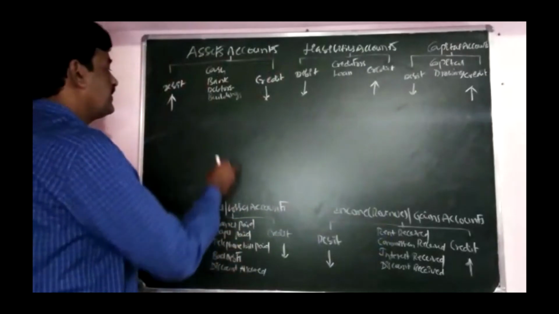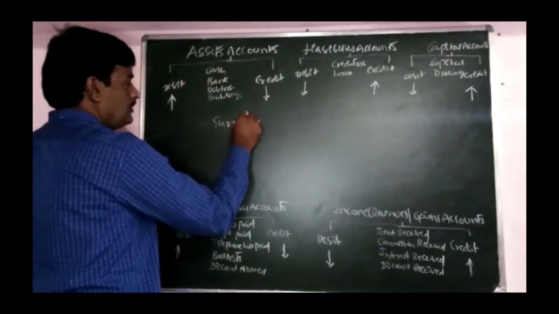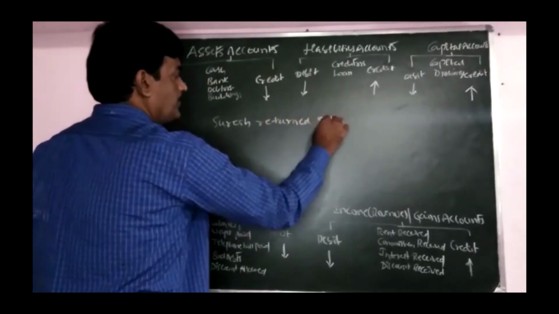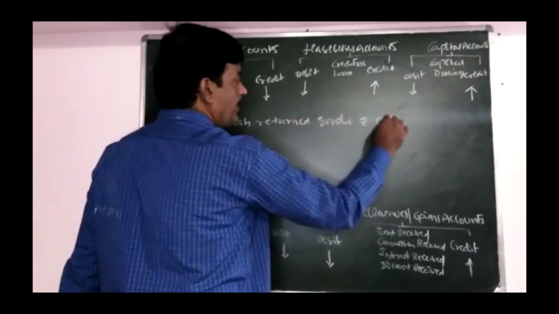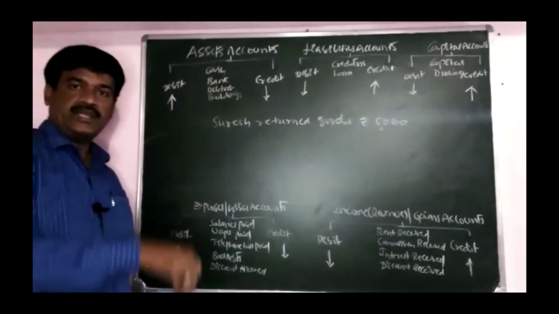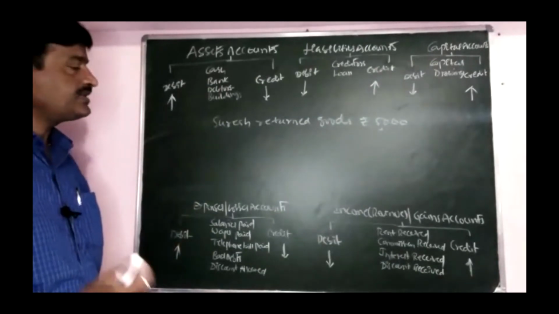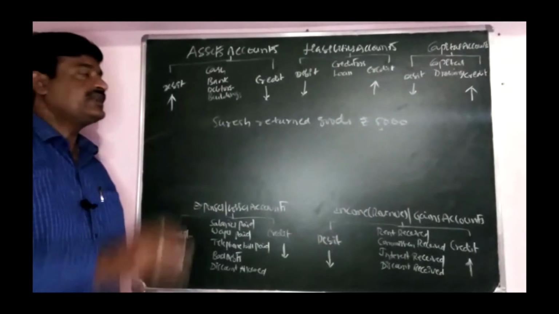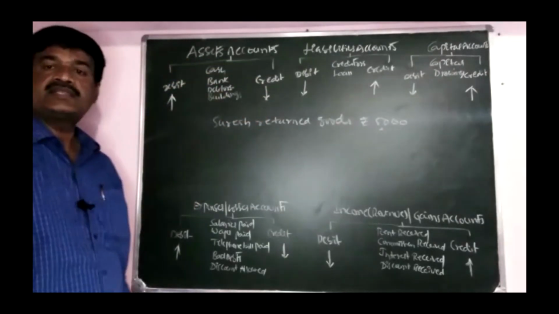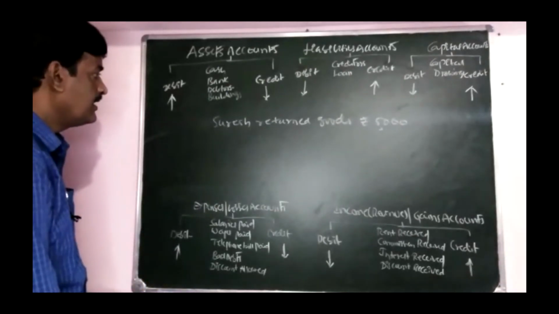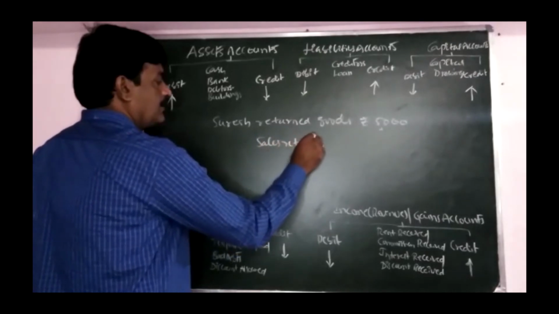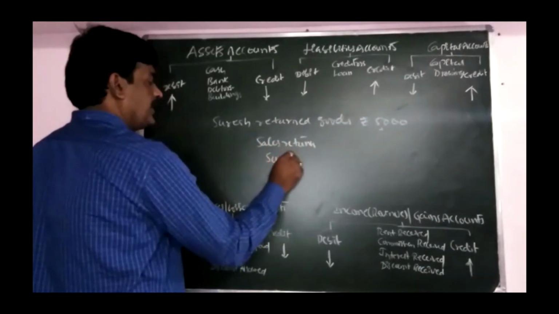Now Suresh returned goods, rupees 5,000. We already sold goods to Suresh. Now Suresh is returning goods because he received some damaged goods from us. So he decided to return the goods. It is called a sales return. So sales returns and party name is Suresh.